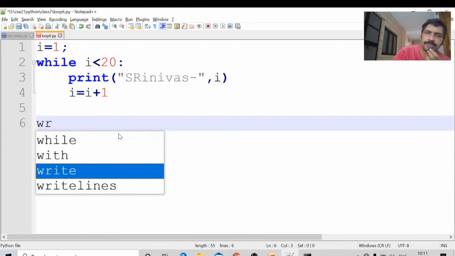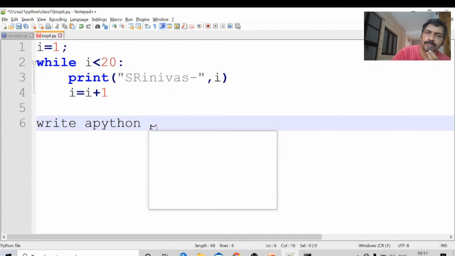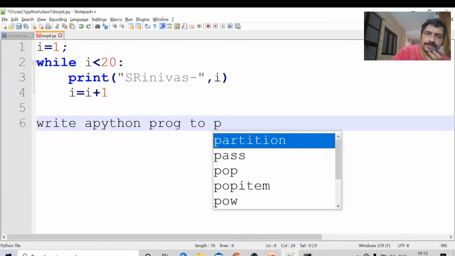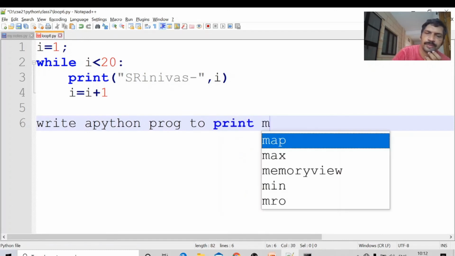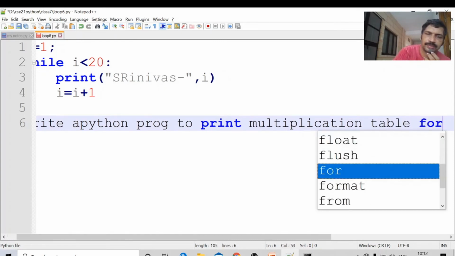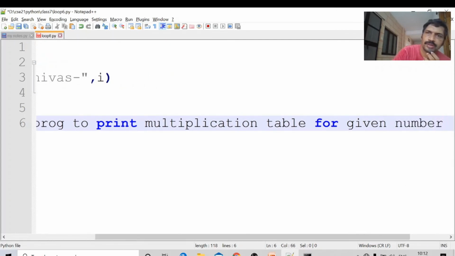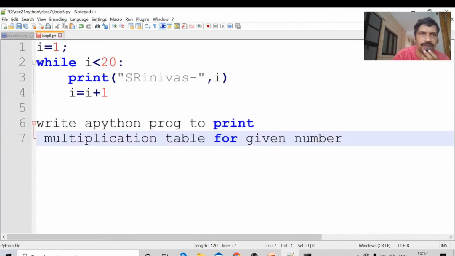Write a Python program to print the multiplication table for a given number. Okay, we will see this program. I am saving